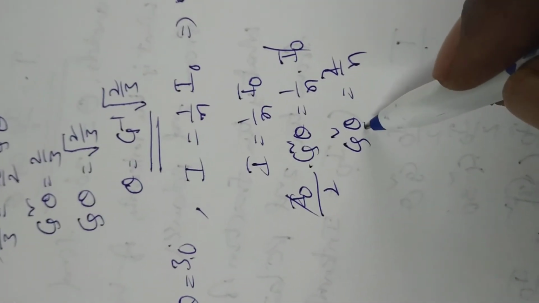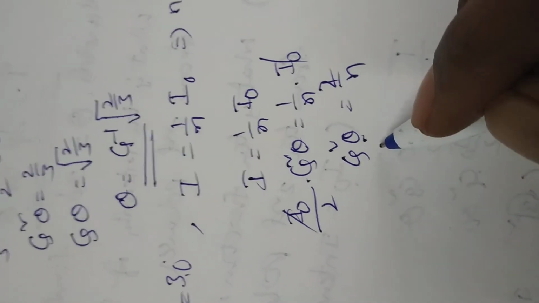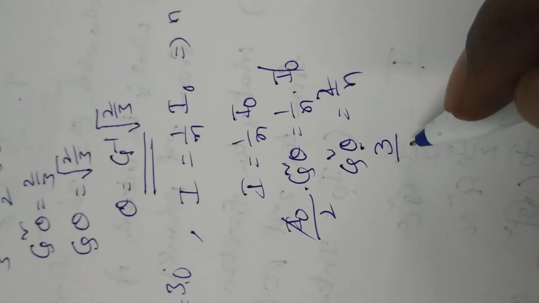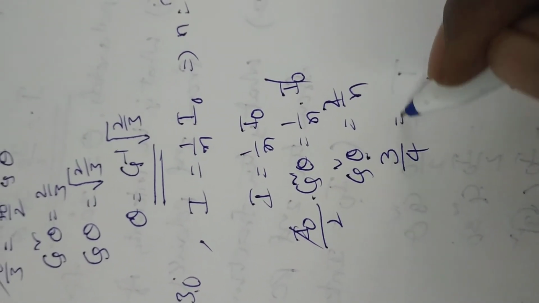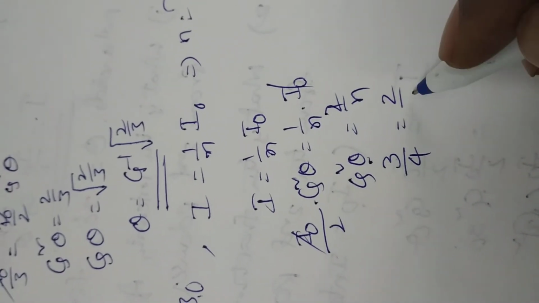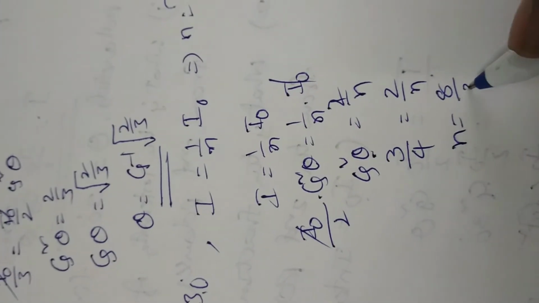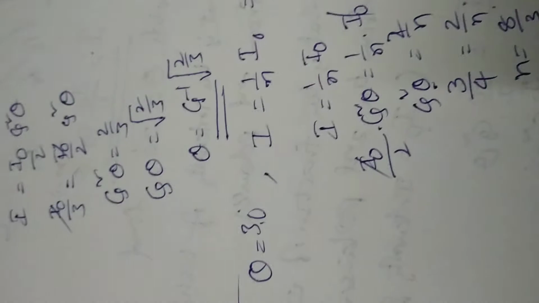Cos 30 is equal to root 3 by 2, whole square is equal to 3 by 4. 3 by 4 is equal to 2 by n. Therefore, n is equal to 8 by 3. This is the value of n. Right? Okay.